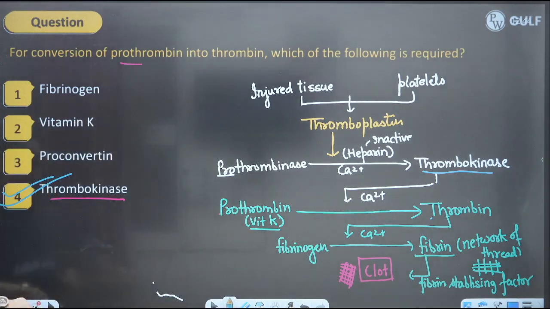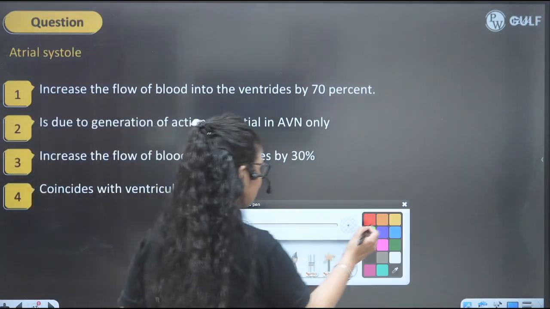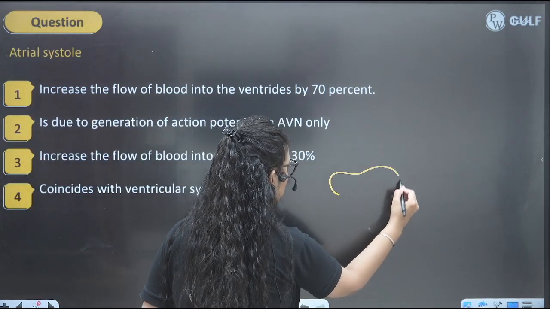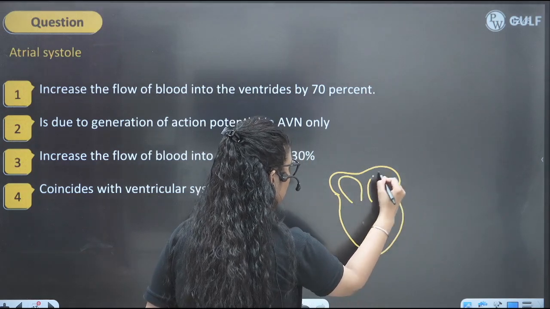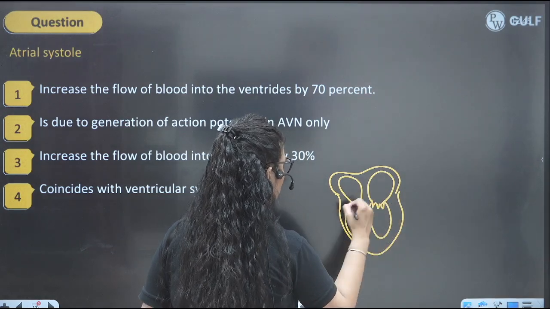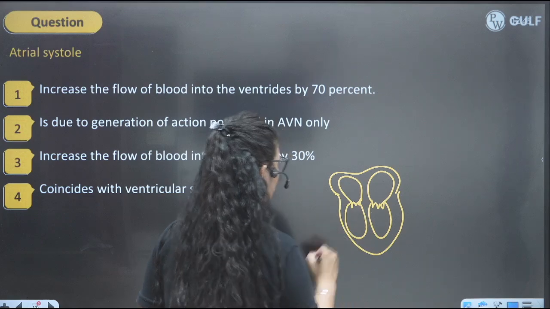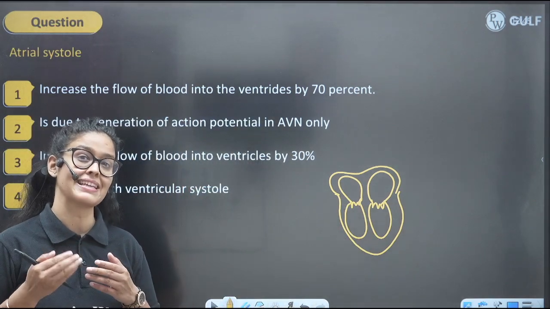So note it down. Atrial systole. You know what atrial systole is? Your upper chamber of the heart is contracting and filling the ventricles, right? So one is joint diastole, and the other one is atrial systole.